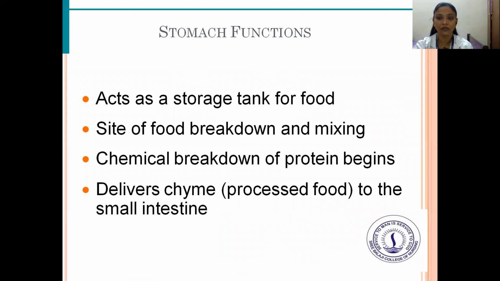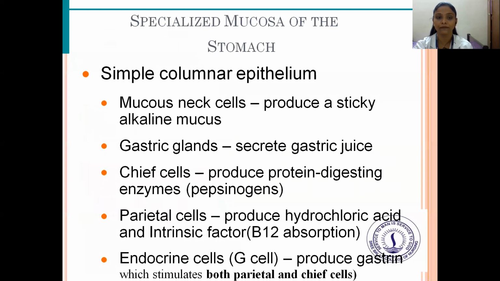And what are the functions of the stomach? It acts as a storage tank for food and a site for food breakdown and mixing. Chemical breakdown of protein begins, and it delivers chyme, that is the processed food, to the small intestine.